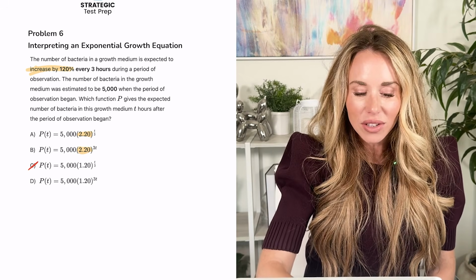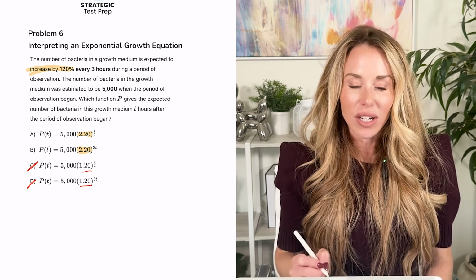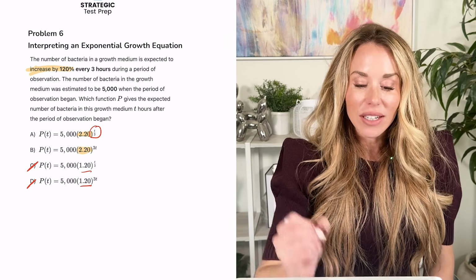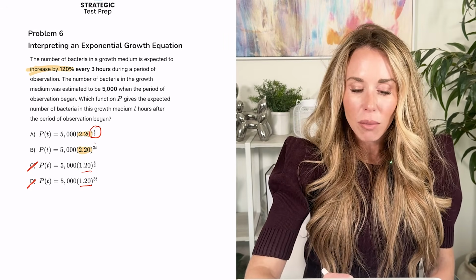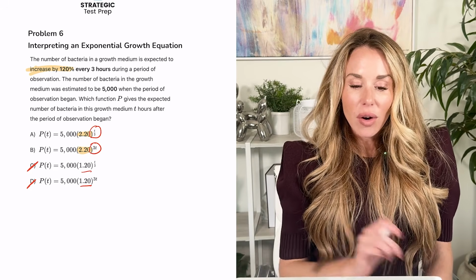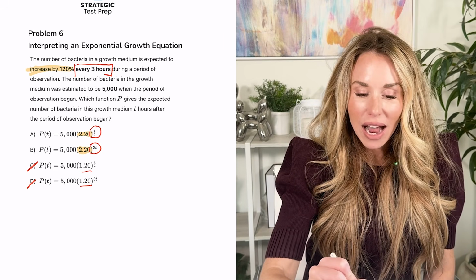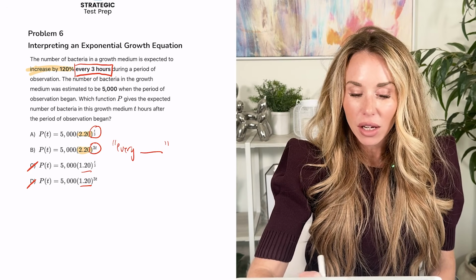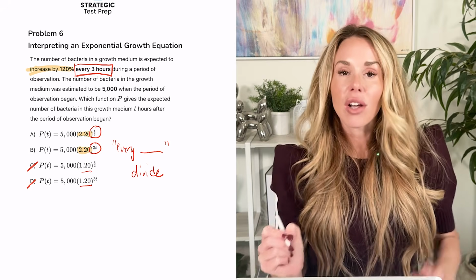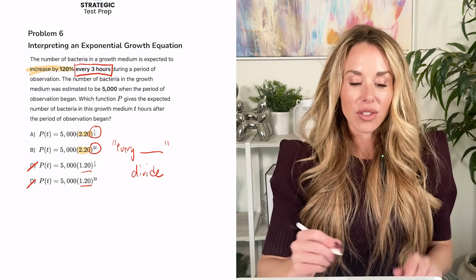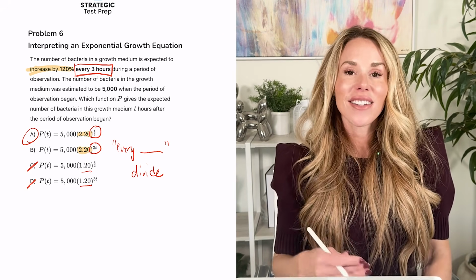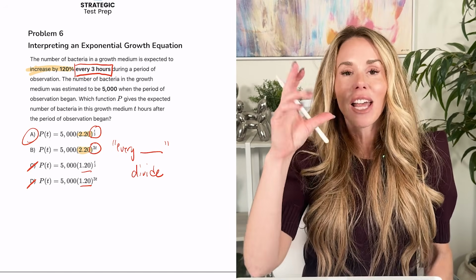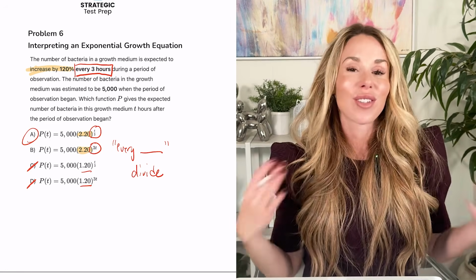So I'm going to get rid of C and D because these just show an increase of 20%. Next, it's a matter of figuring out, do I need to divide the t by 3 or multiply the t by 3? So it says every 3 hours. Now, when you have language that says every blank, you need to divide because it only happens once every 3 hours. So I'm going to go with A because in this case, you need t over 3 because it only happens every 3 hours. So just be ready for that.